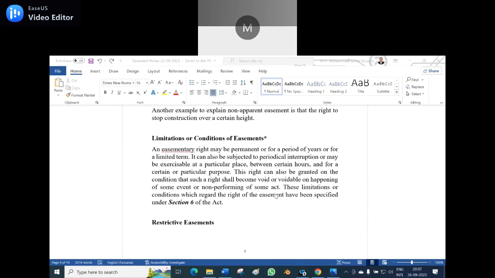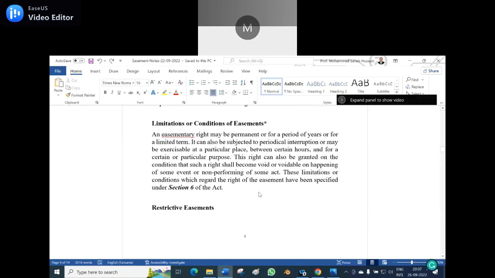This right can also be granted on the condition that it shall become void or voidable on the happening of some event or non-performance of some act. These limitations or conditions regarding the right of easement have been specified under Section 6 of the Act.